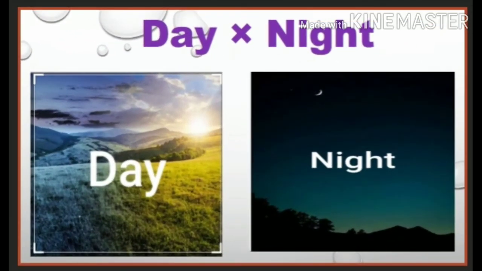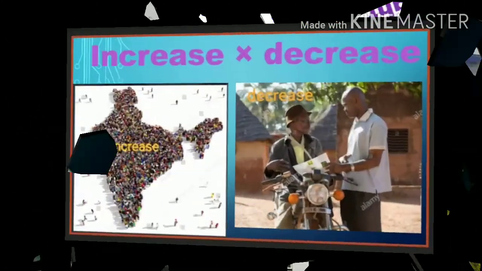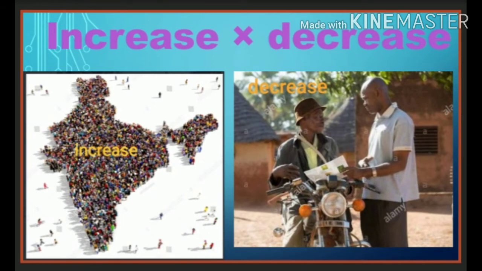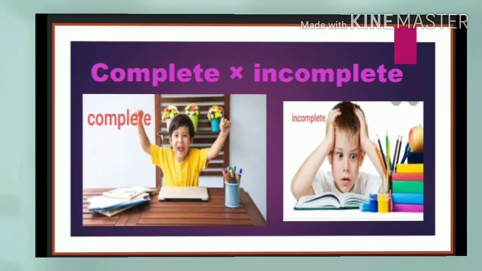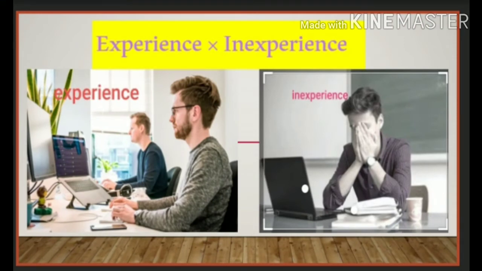Day, night. This first picture shows day. The second picture shows night. Increase, decrease. Our population is increasing. Illiteracy is decreasing in our country. Complete, incomplete. The boy completed his homework. The boy's homework is incomplete in the second picture. Experience, inexperience. The employees have good experience. He was an inexperienced person in the second picture.